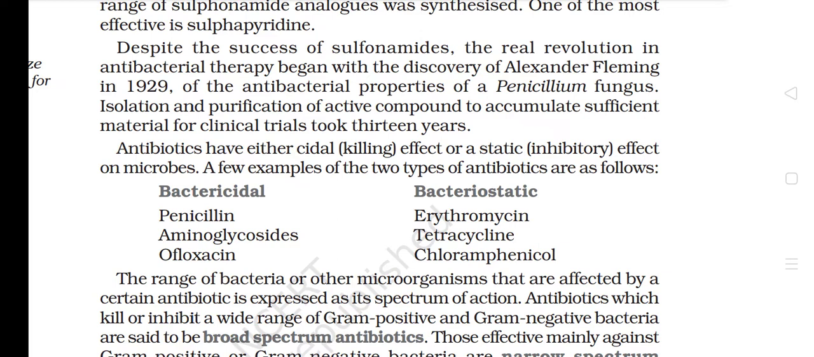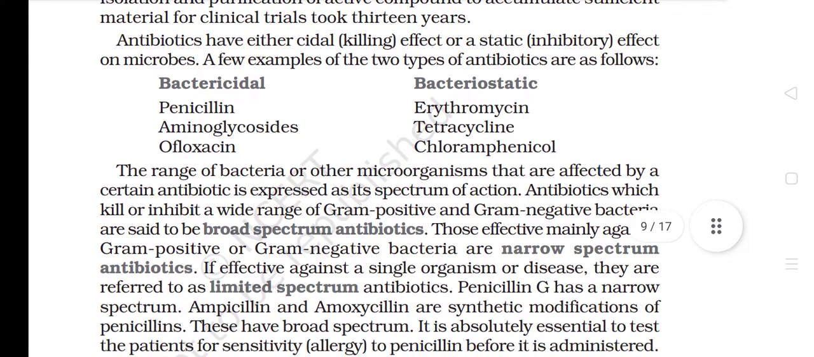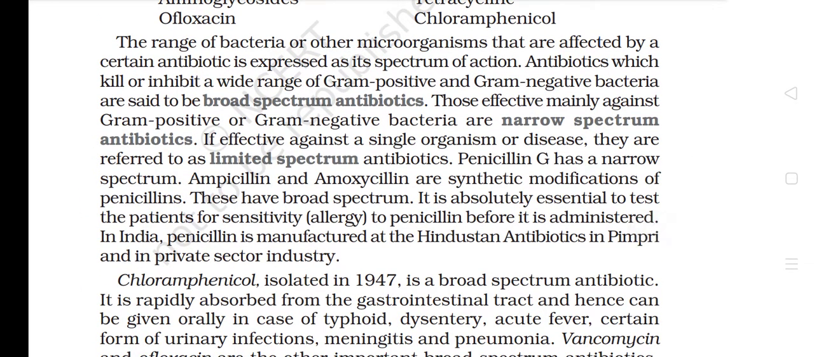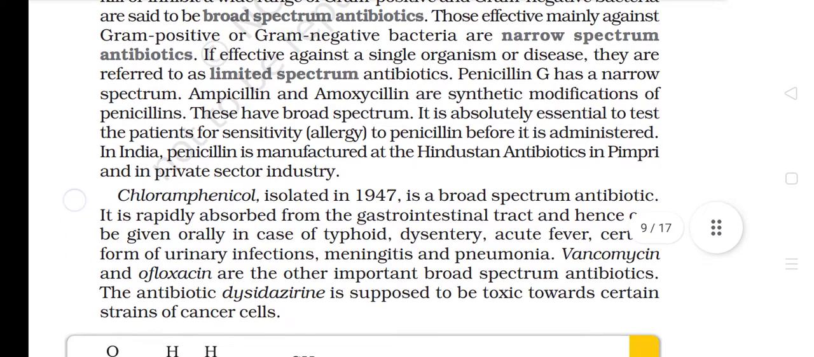Antibiotics have either a cidal, killing effect or a static, inhibitory effect on microbes. A few examples of the two types of antibiotics are as follows: bactericidal: penicillin, aminoglycosides, ofloxacin; bacteriostatic: erythromycin, tetracycline, chloramphenicol. The range of bacteria or other microorganisms that are affected by a certain antibiotic is expressed as its spectrum of action. Antibiotics which kill or inhibit a wide range of gram-positive and gram-negative bacteria are said to be broad-spectrum antibiotics. Those effective mainly against gram-positive or gram-negative bacteria are narrow-spectrum antibiotics. If effective against a single organism or disease, they are referred to as limited-spectrum antibiotics.